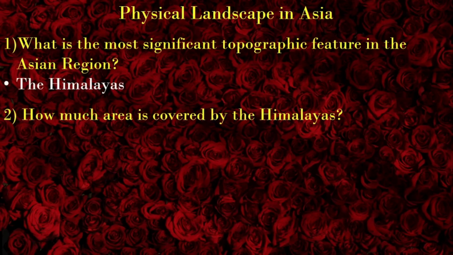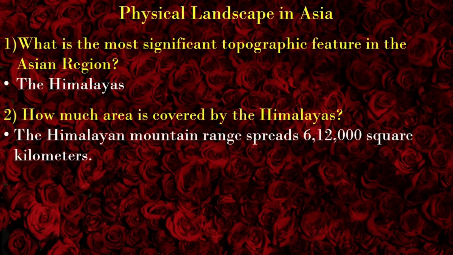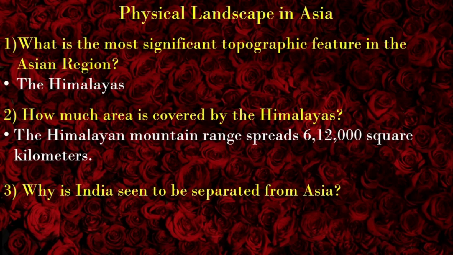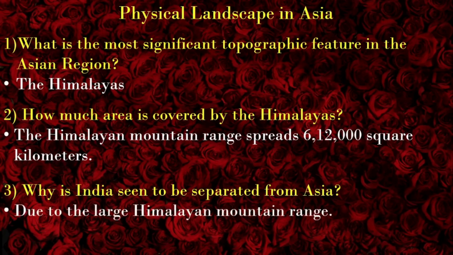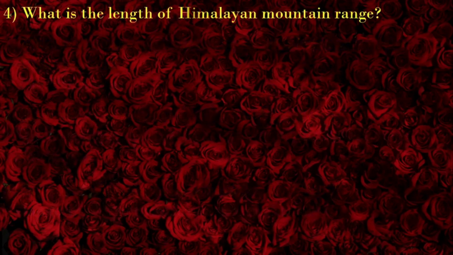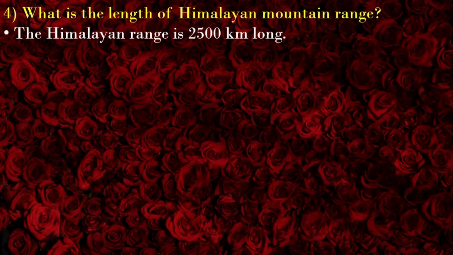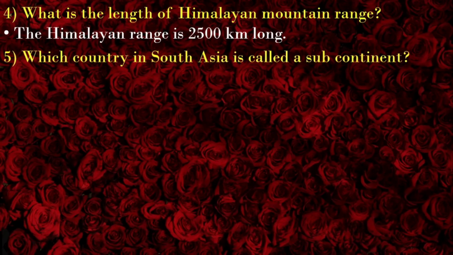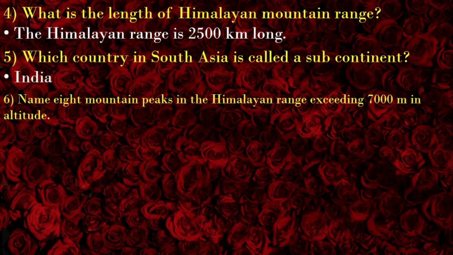How much area is covered by the Himalayas? The Himalayan mountain range spreads 612,000 square kilometers. Why is India seen to be separated from Asia due to the large Himalayan mountain range? What is the length of Himalayan mountain range? The Himalayan range is 2,500 kilometers long. Which country in South Asia is called a subcontinent? India. Name 8 mountain peaks in the Himalayan range exceeding 7,000 meters in altitude.